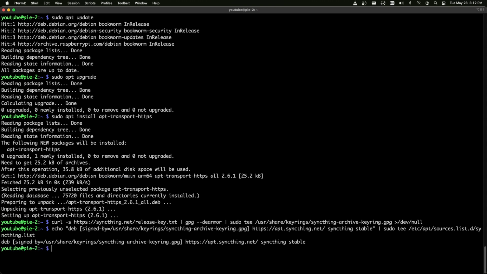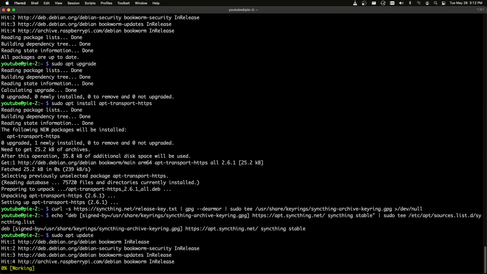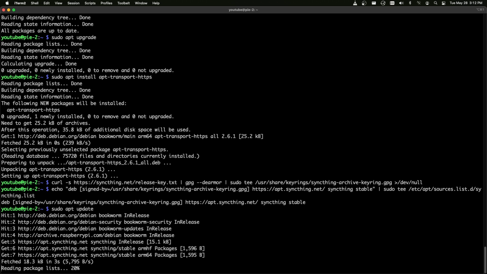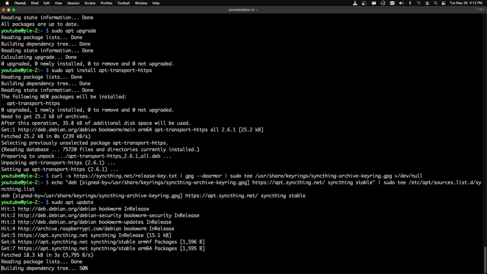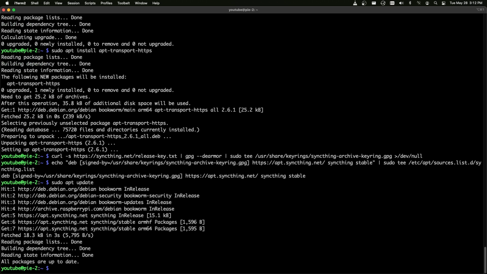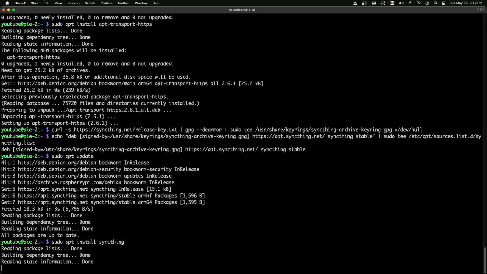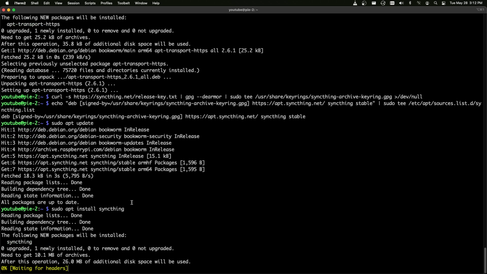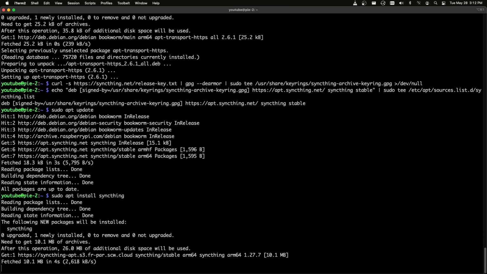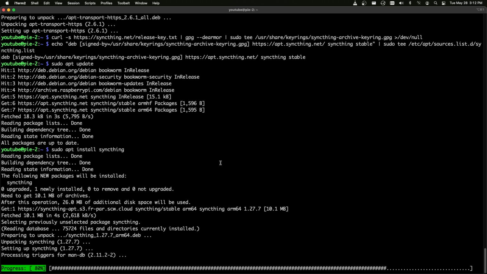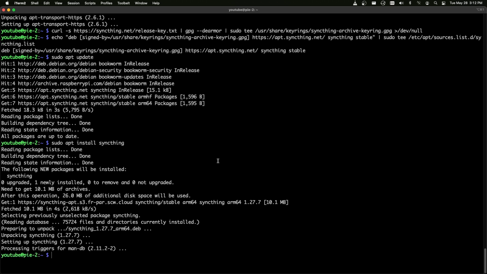So now that their repo is added, we're going to go ahead and do an apt update again. All right. Now that we've done the apt update, we can go ahead and do an apt install syncthing. So at this point, Syncthing is installed, and now we're going to configure it as a service on our system.